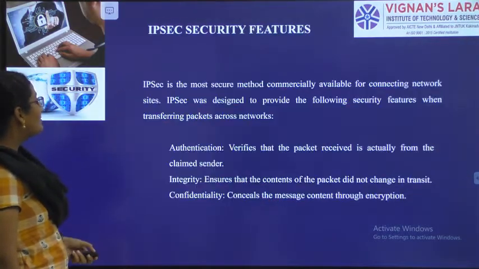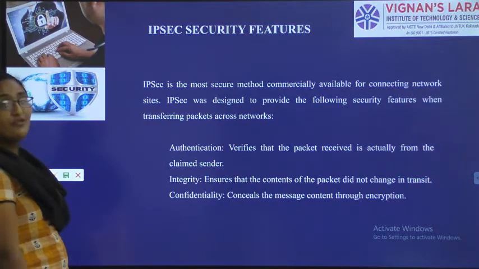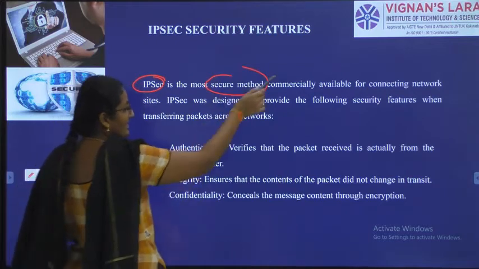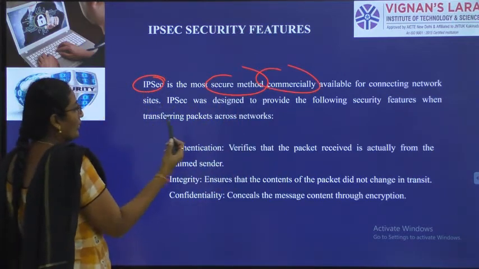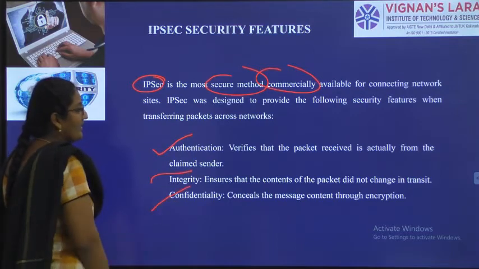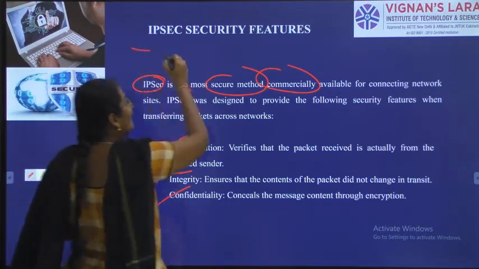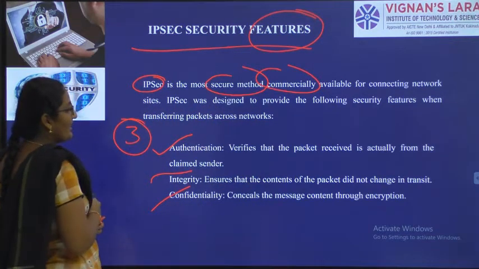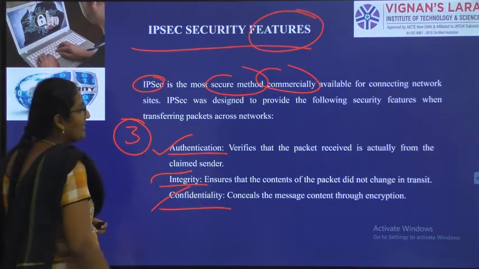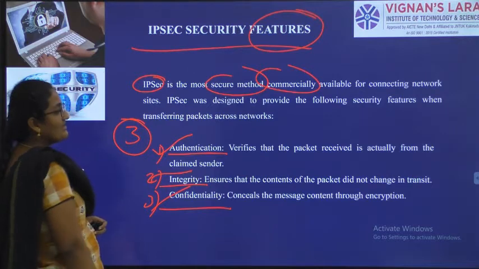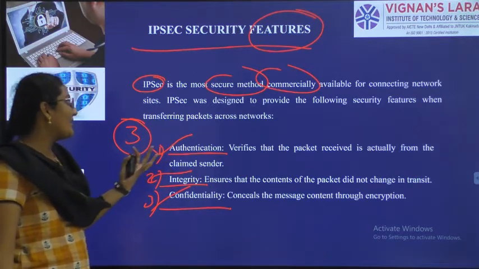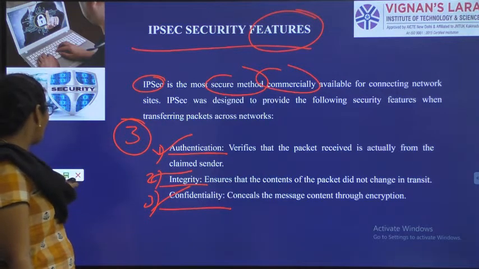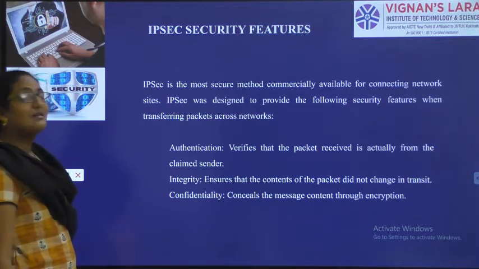So the next one, what are the IPsec features? We already know IPsec is the most secure method. It is commercially used. It is designed to follow some principles like authentication, integrity, confidentiality. So as I already told you, what are the IP security features? 3 different IP security features we have: authentication, integrity, confidentiality. As discussed before, IP security is a secure method and a commercially used method. What are the 3 features we have? Authentication, integrity and confidentiality. So we will see one by one.